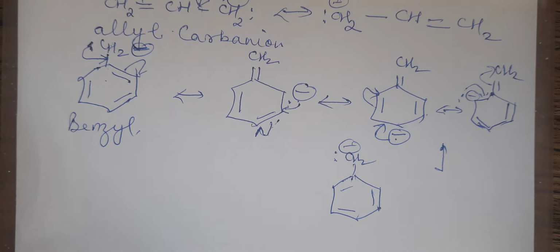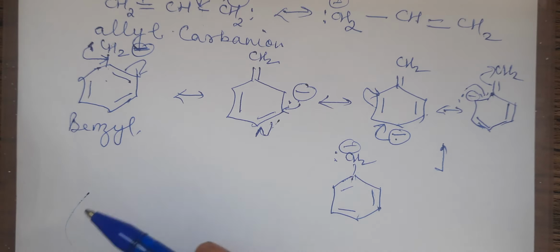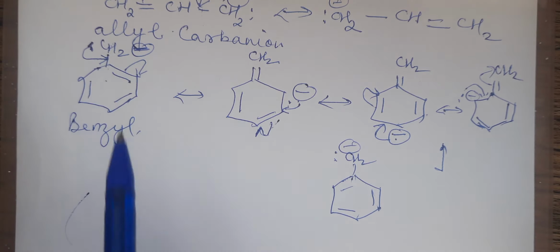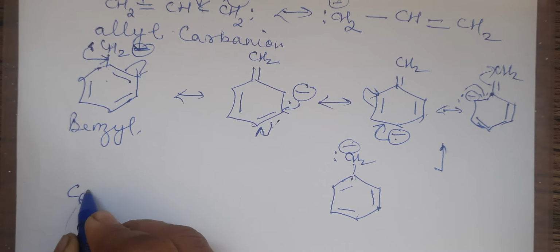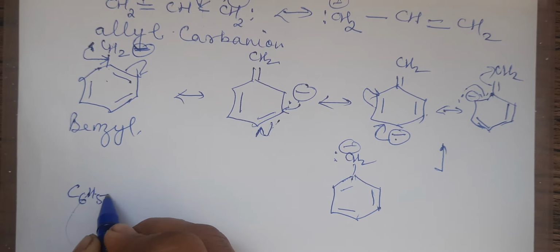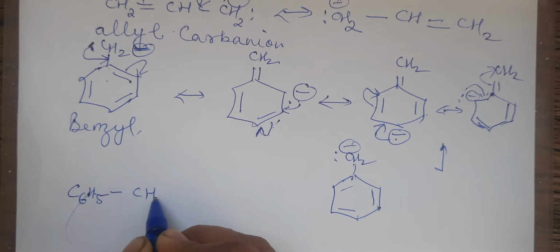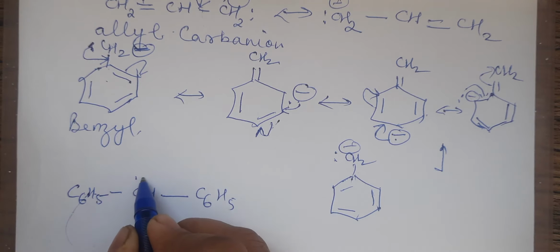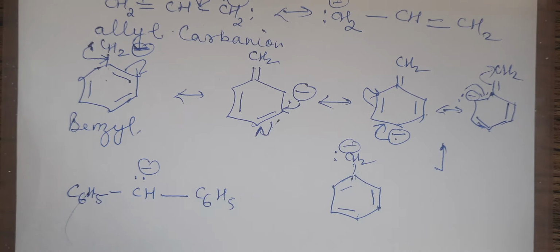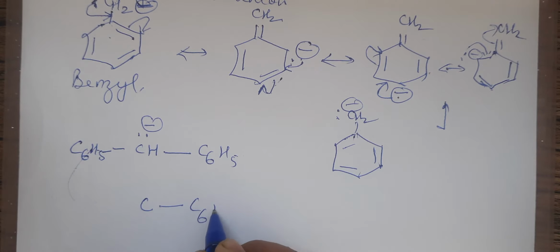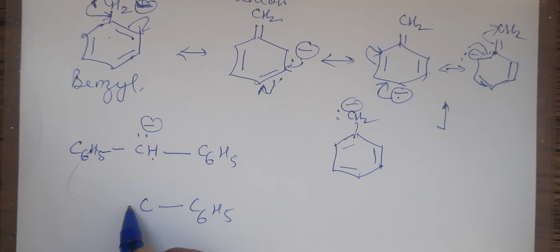Now, suppose I take an example with more phenyl groups. Here it was C6H5CH2. Suppose you have C6H5, CH and one more C6H5. There are two phenyl groups. Or if you are taking C with three C6H5, it means this H is also replaced by C6H5.